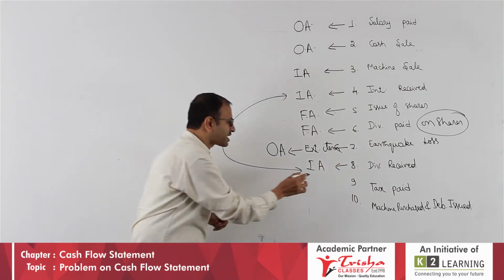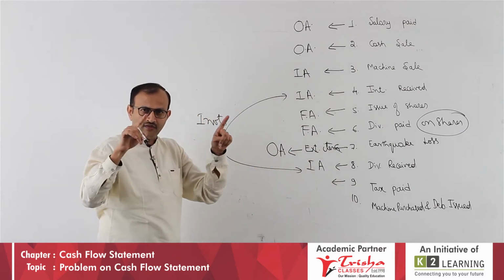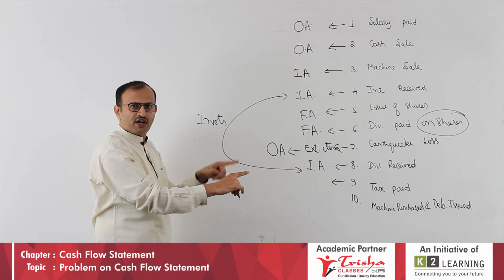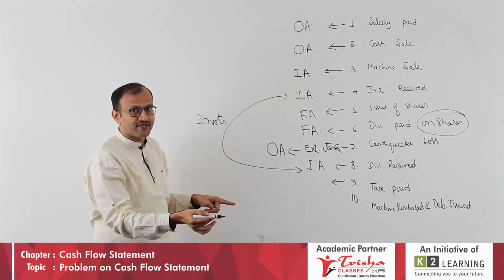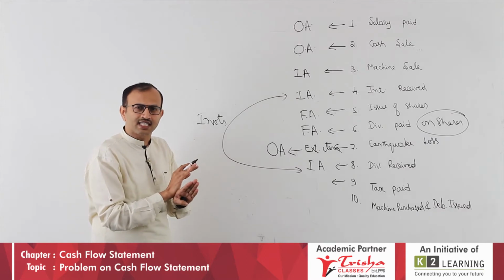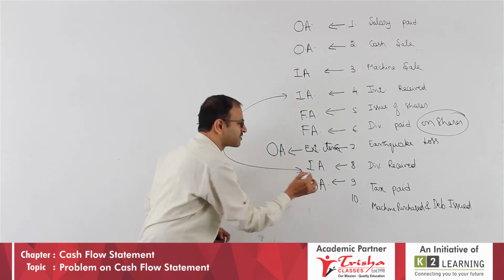Next point, tax paid. As you know, in the chart given, is it identifiable to a particular activity? If yes, treat it there. If no, which activity? Operating activity. Tax is generally not mentioned separately. Therefore, it is operating activity.